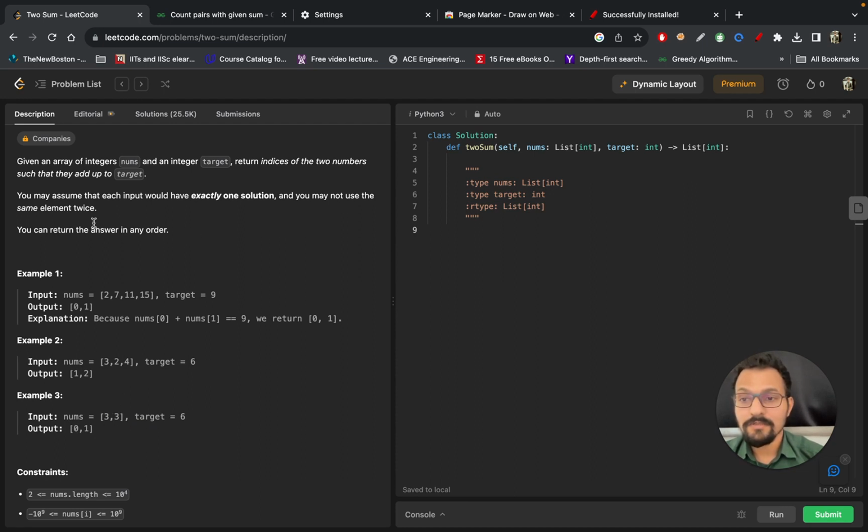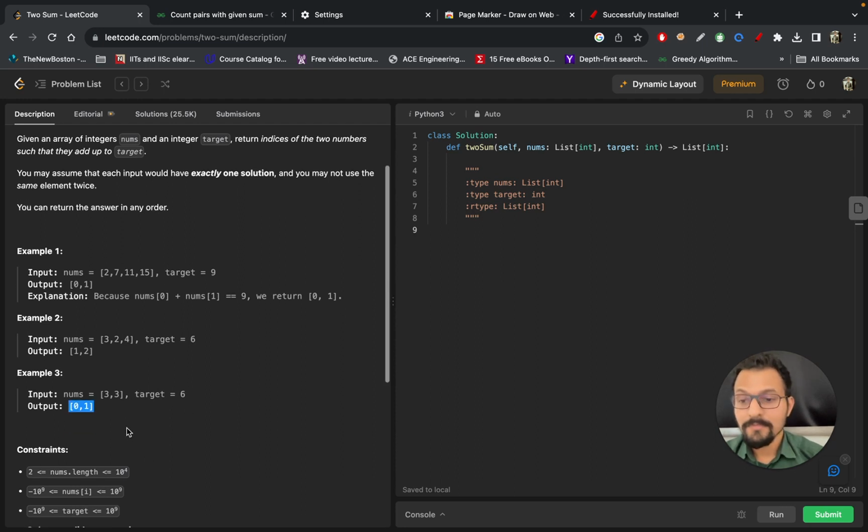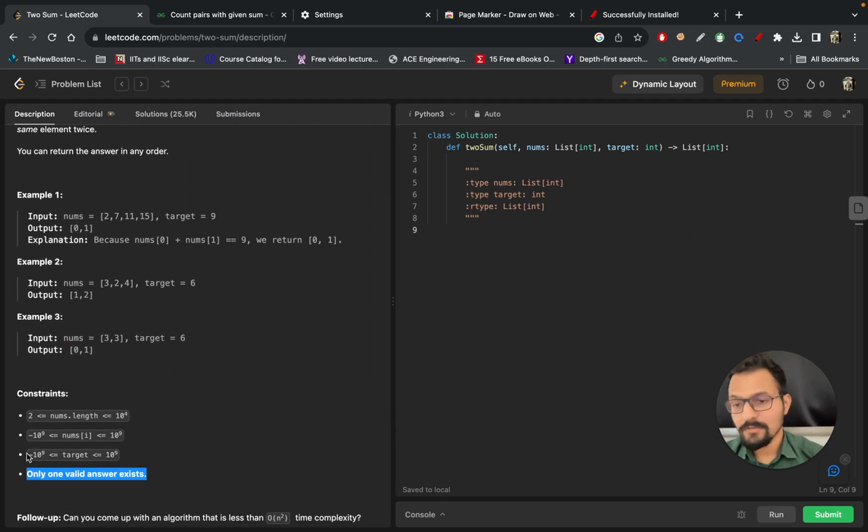If you don't follow this constraint, that you cannot use the same element twice, then the answer can be 0 0 or 1 1. But since the constraint is given, you need to take care of this. And here also just focus on the constraint, but in an interview it doesn't matter much. But if you are giving live coding challenges on CodeChef, Topcoder, and so on, then this matters. But let's understand the constraint also here.